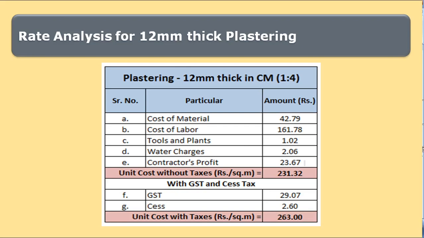So the cost for plastering in cement mortar of proportion 1 is to 4 and thickness of 12 mm is 231.32 rupees per square meter, and with taxes it is 263.00 rupees per square meter. In this way we prepare the rate analysis for plastering.